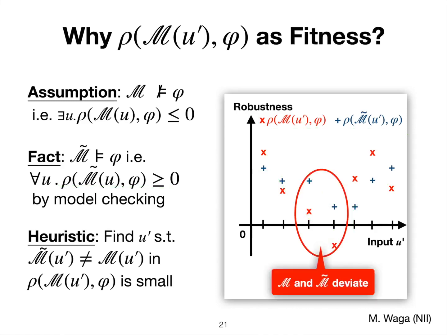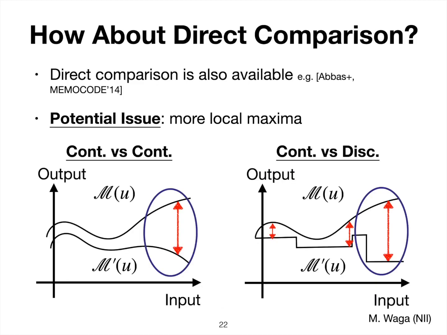So we suppose that we can find the difference of these two systems where the robustness is small enough, and we can do a more direct comparison. Actually, that is already available, and applying this more direct comparison is one of the future works. But I think this kind of direct comparison has a potential issue when comparing continuous and discrete systems, like in our setting, because we can have more local maxima because of this discretization.